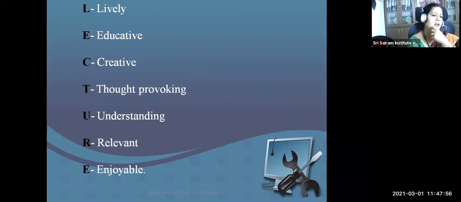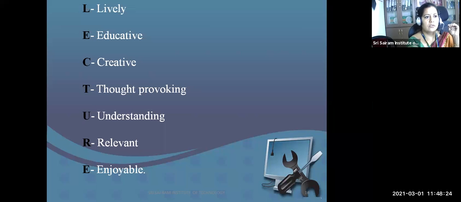So these are the expansions we have for the letters in lecture. L stands for liveliness. When you learn all these expansions, you will understand with what clarity you should meet the audience, whether they may be students or faculty or industrial persons, doesn't matter. Lecture is a word which is common to all.